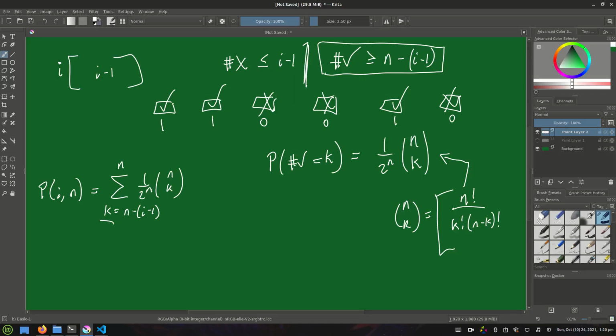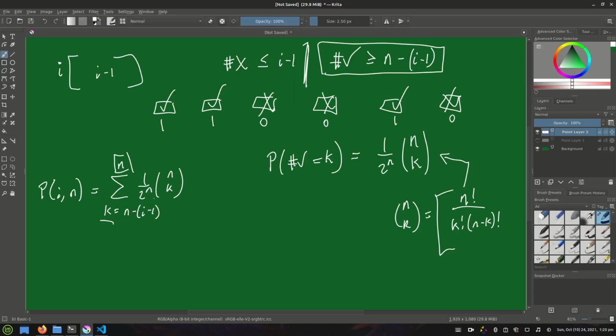So basically this is saying k is the number of check marks. We want to include n minus i minus 1 all the way up to n. So basically, if we need 3 correct answers, 3 correct answers is okay, but also 4 correct answers, 5 correct answers, all the way up to the upper bound n.